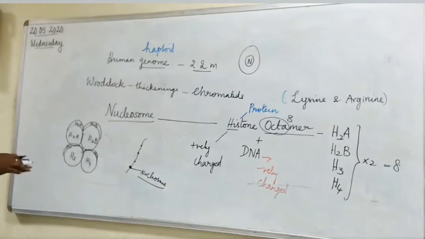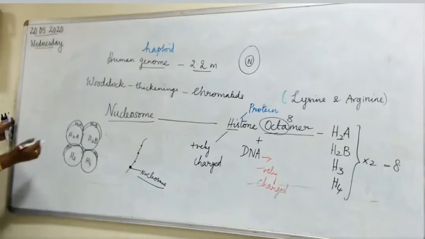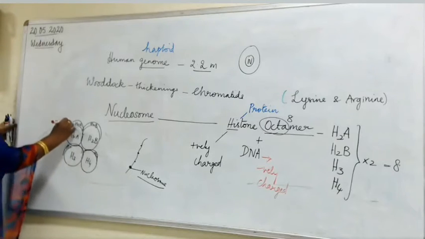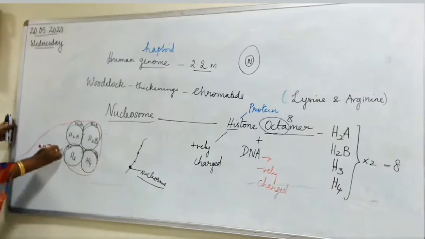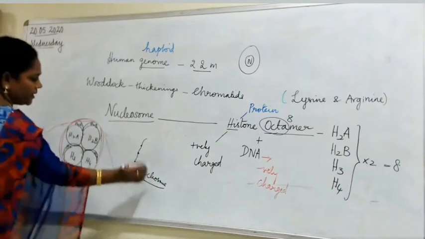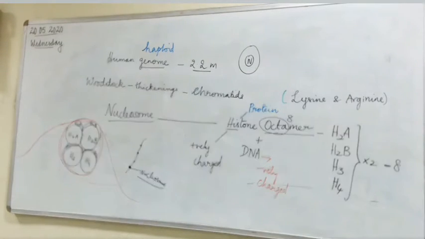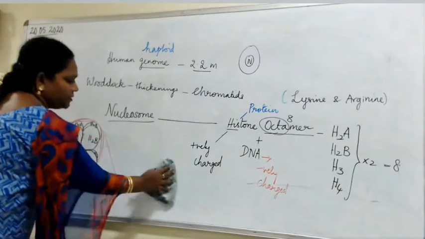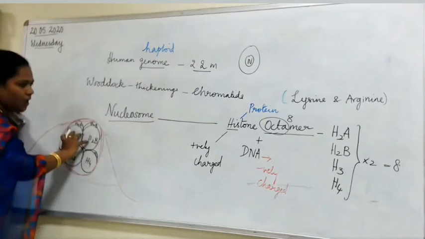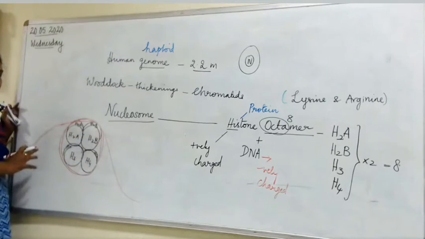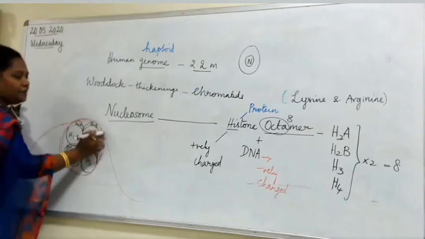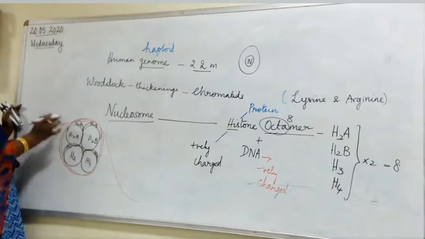So along with this, what is present here? DNA. So what is this DNA? It's a long thread-like structure. Okay, it will be wrapped around like this. It will be like this. Okay, can you just imagine? So histones are what? Positively charged. They are proteins. And what is this DNA? It is negatively charged. So they are wrapped around the histone octamer.